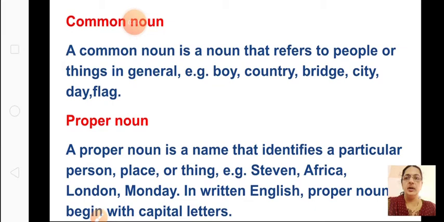What is a proper noun? Proper noun is a name that identifies a particular person, place or thing. When you identify a particular place or thing or a person, the names of children or names of everybody, like see here the example given, Stephen, Africa, London, Monday. When you write your name also, do you write in small letters? No, starting of the name should be in capital. This you have learnt in your lower classes. Why? Because in English proper nouns always begin with a capital letter. When you write proper nouns, the start of the proper noun should be in capital letters.